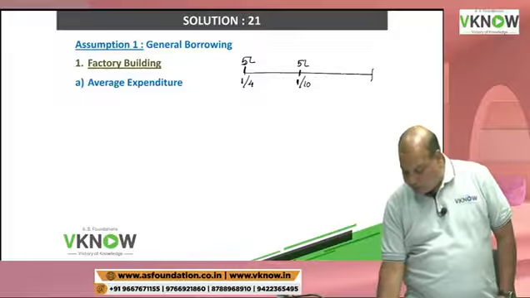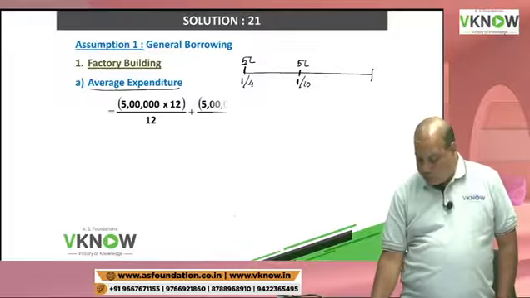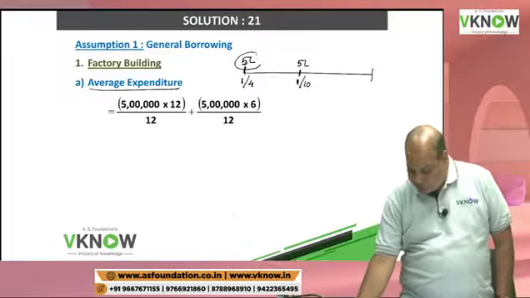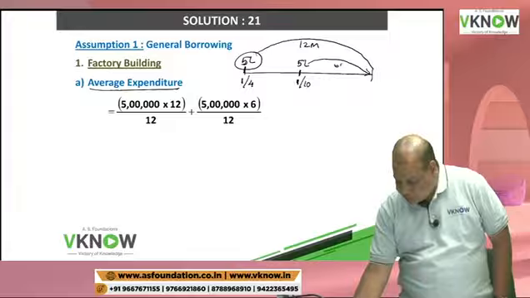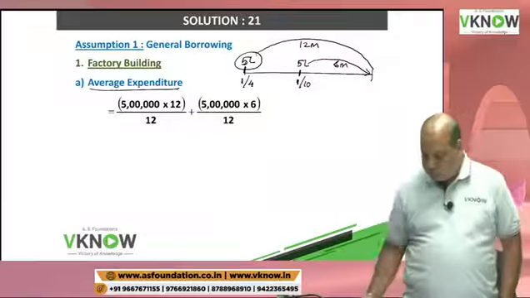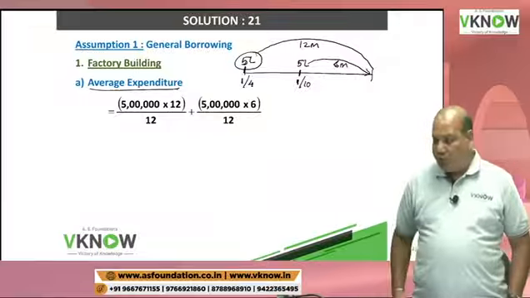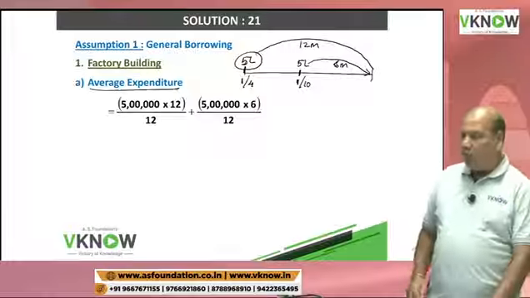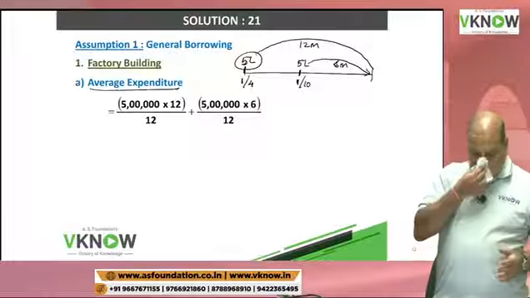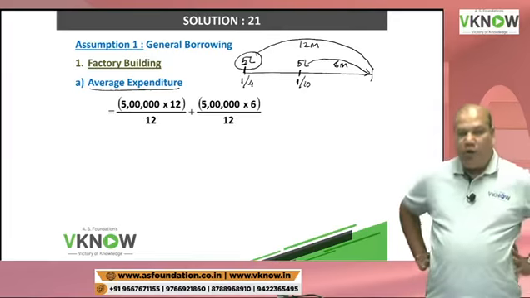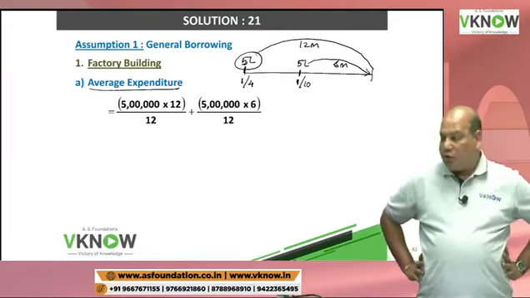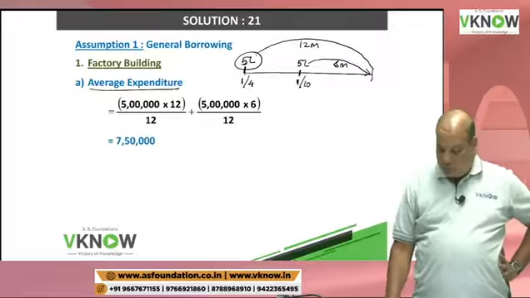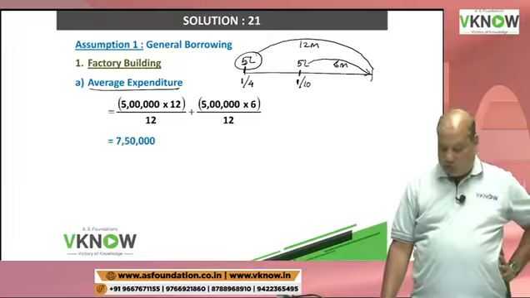So my average expenditure would be this 5 lakh for 12 months and this 5 lakh for 6 months. So you write like this: 5 lakh into 12 by 12 plus 5 lakh into 6 by 12. Final answer will be 7 lakh 50,000.